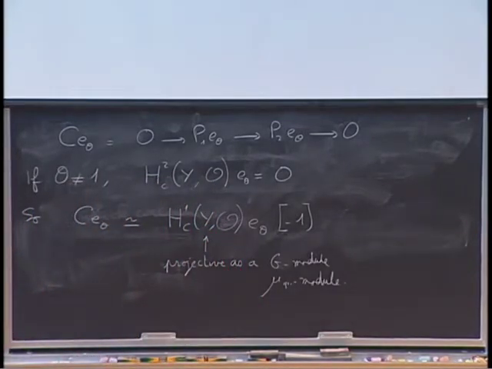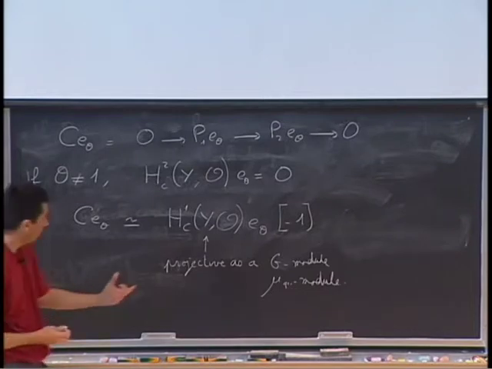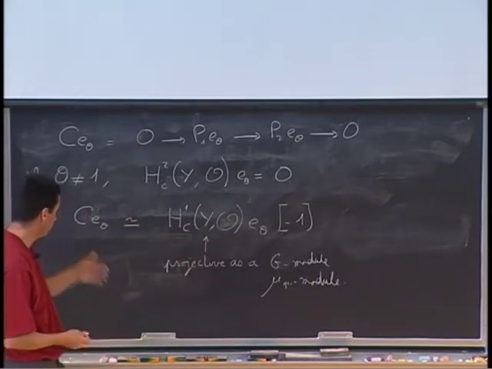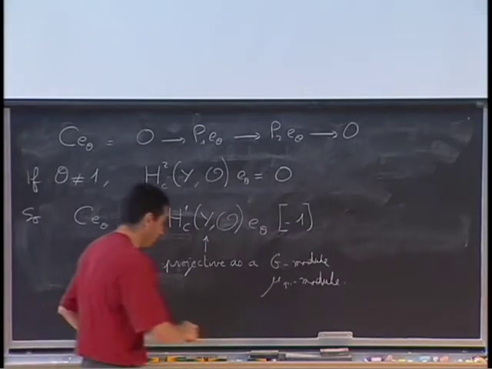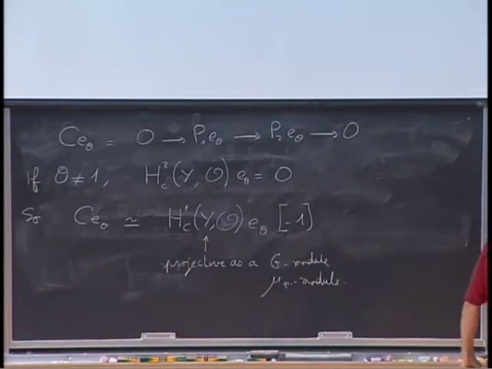So I have my module here, and because of the general theory, it is projective on the left and on the right. And in the case where theta square is different from 1, let's go a little bit further.